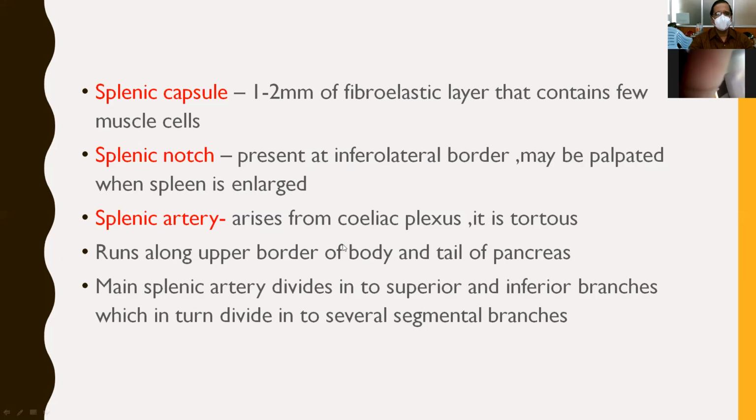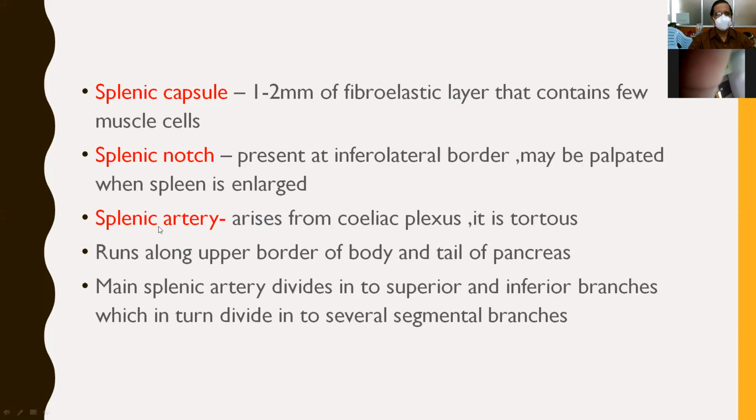the splenic artery has to be ligated first while doing splenectomy, particularly in elective splenectomy. You must open the lesser sac, go to the upper border of the tail of the pancreas, and then ligate the splenic artery doubly, and you should not cut the splenic artery.